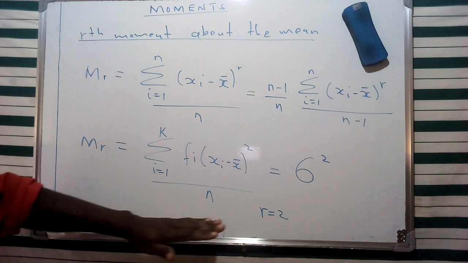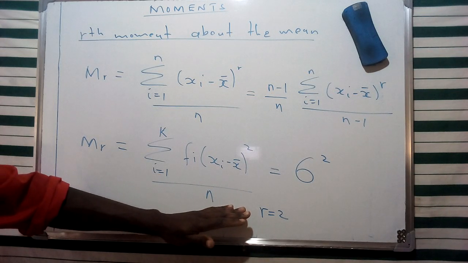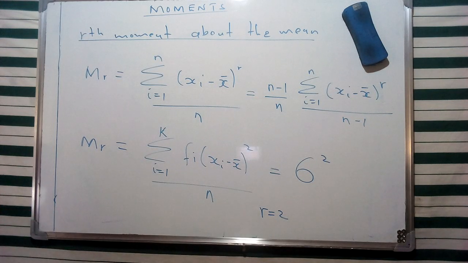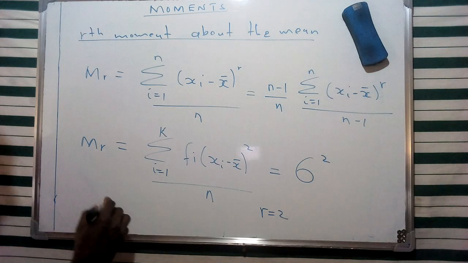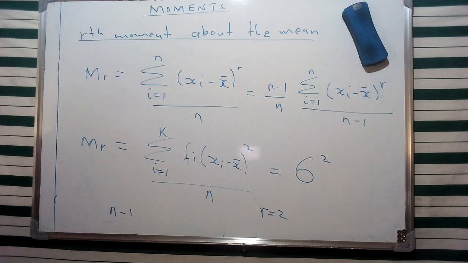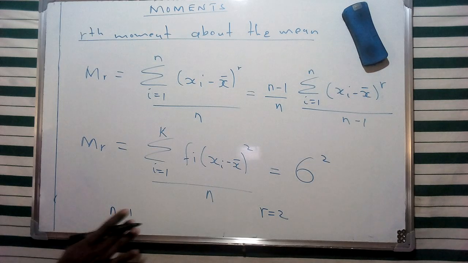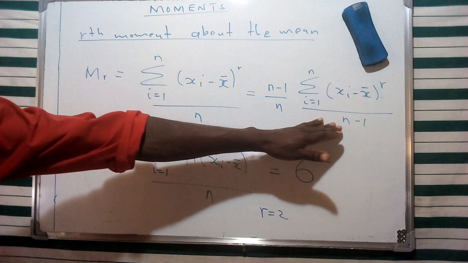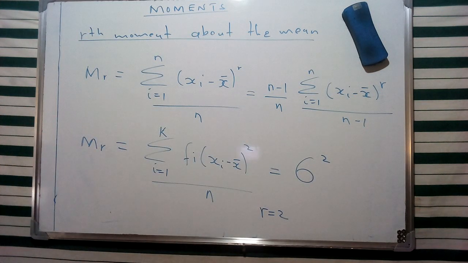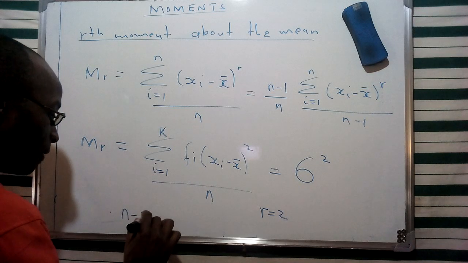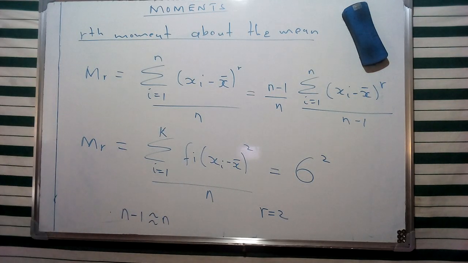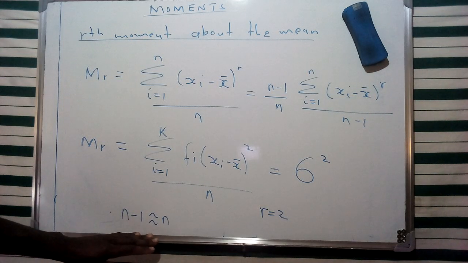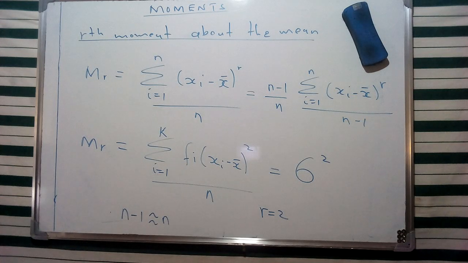And therefore we see that this can be given in this particular case for a population variance. Now we had said that we can develop a sample variance from the population variance by using the number of variables minus 1. If we assume that the difference n minus 1 is basically a value representing an approximate value of n, then we can have a variation of this formula, giving us what we refer to as the sample variance.